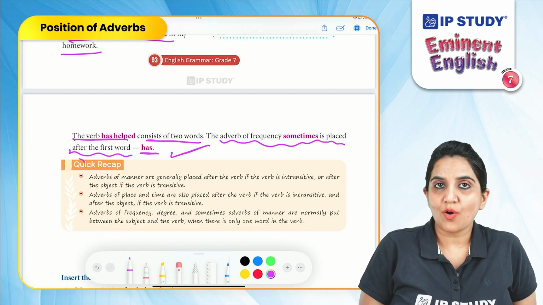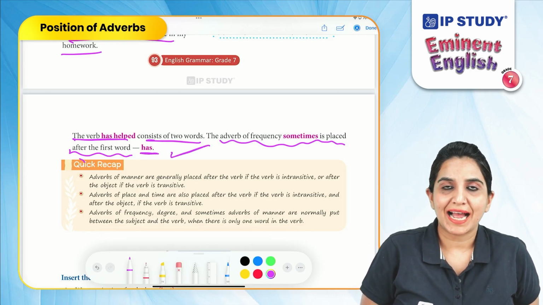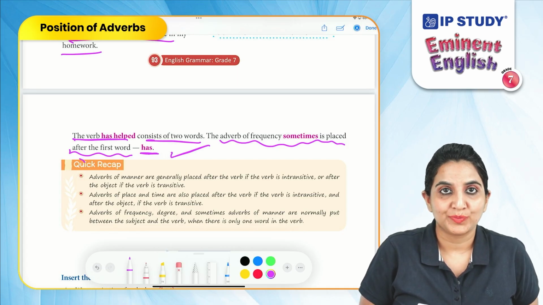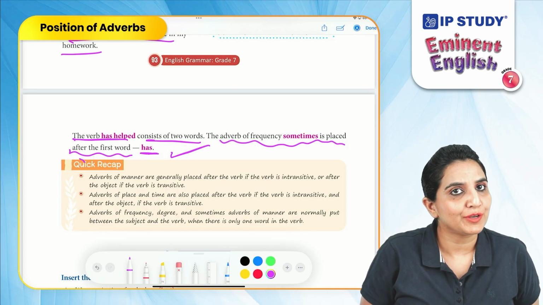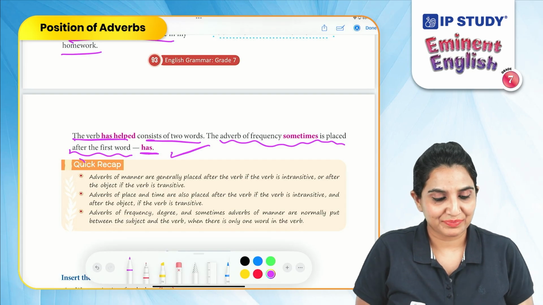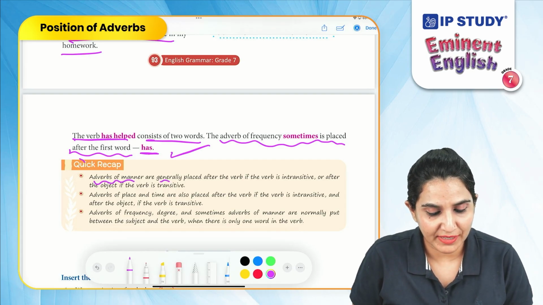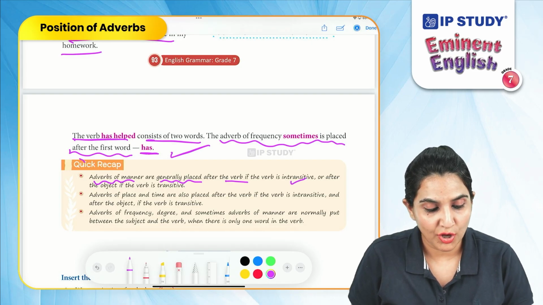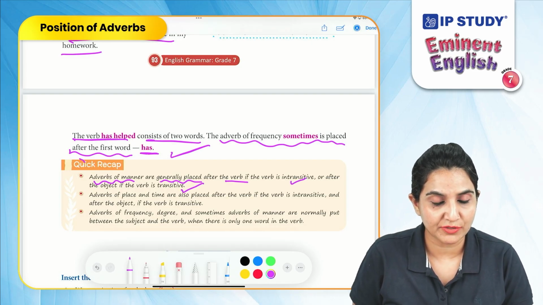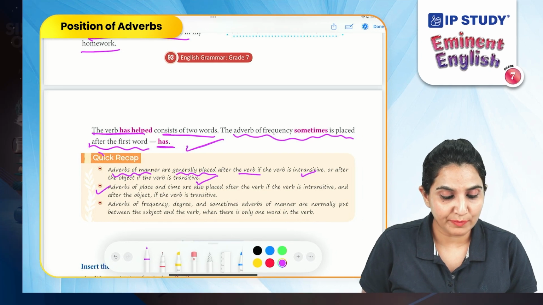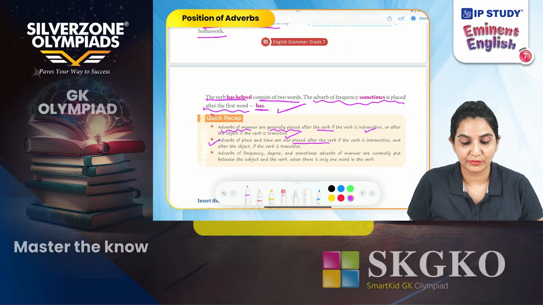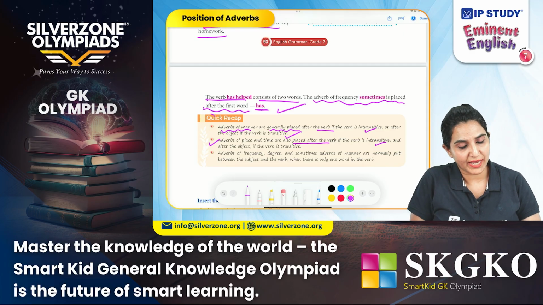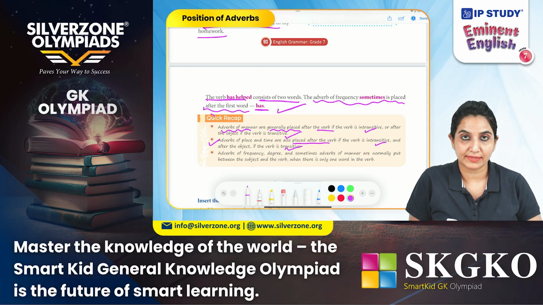So, this was all about the position of adverbs, and this was all about adverbs for you. Keep revising, but before we go, let us do a quick recap. Adverbs of manner are generally placed after the verb if the verb is intransitive, or after the object if the verb is transitive. Adverbs of place and time are also placed after the verb if the verb is intransitive, and after the object if the verb is transitive.